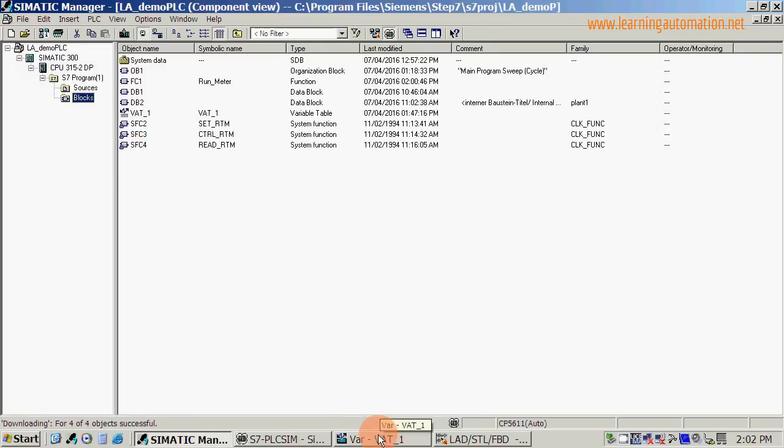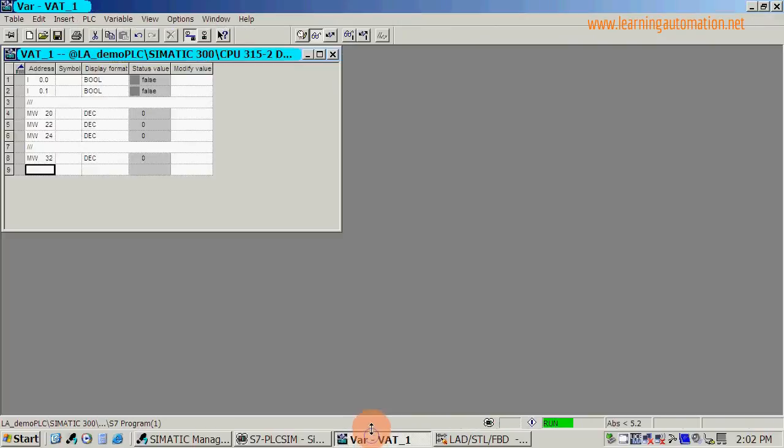We'll go back to our variable table, and we'll see what we previously had was input 0.0, which is our running input, 0.1, which is our reset, memory word 20, which was our previous running seconds, memory word 22, which was our previous running minutes, and memory word 24, which was our previous running hours.